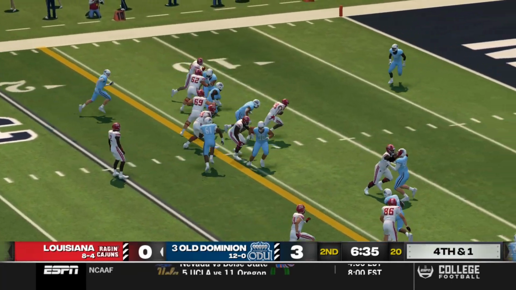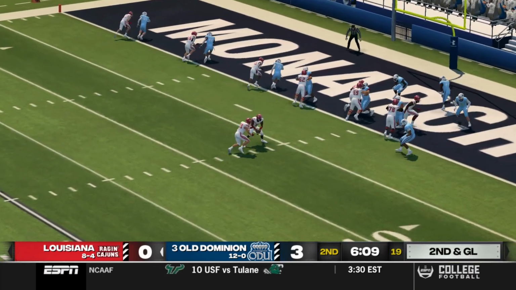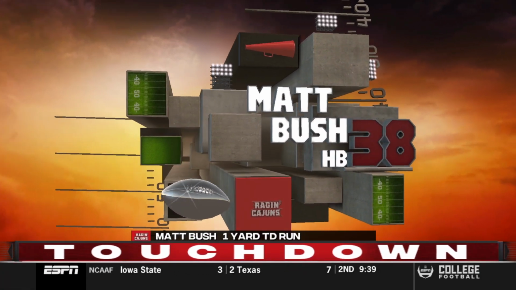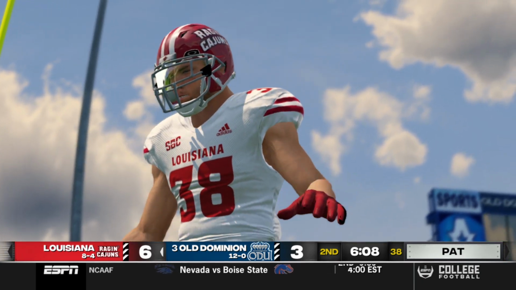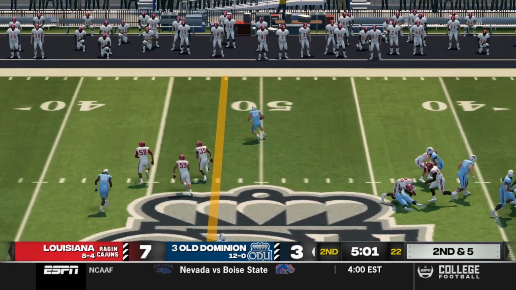4th and 1. Ragin' Cajuns go for it. It's Chris Williams up the middle for a gain of 13, and then give it to Matt Bush, the spellback, for a 1-yard touchdown run. So Ragin' Cajuns with the lead on number 3 in the nation.